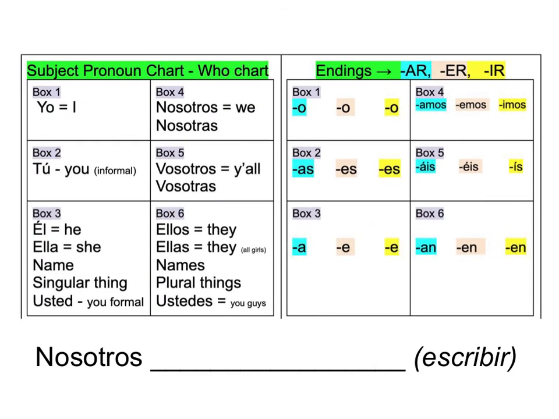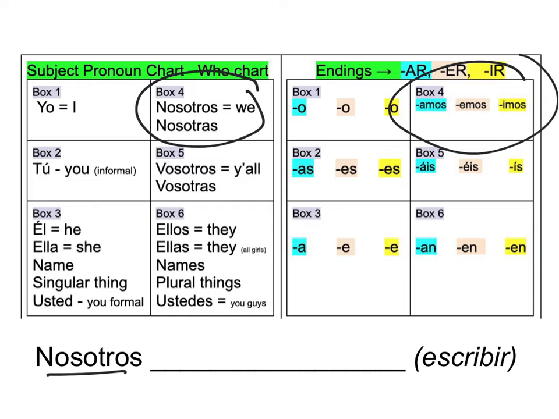All right, same pattern. Nosotros tells me where to start. I'm up here, and now I go over there. Now it really matters because there are 3 different endings. How do I know which one to choose? Look down. What is the infinitive? What ending does the infinitive have? This one has IR, so I'm going to use yellow.